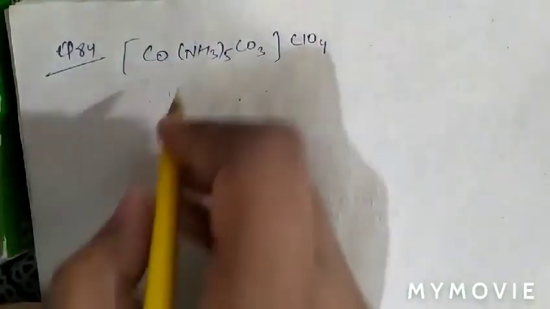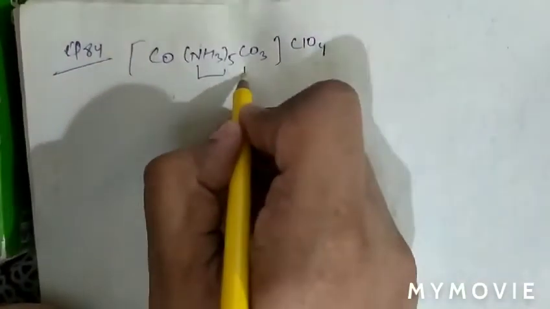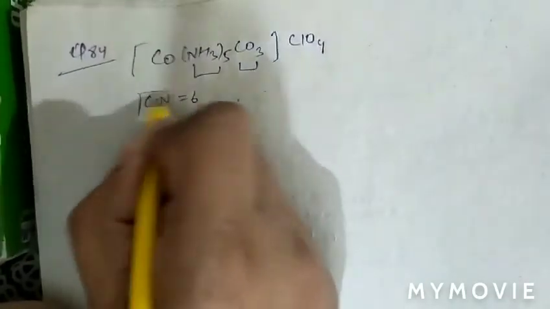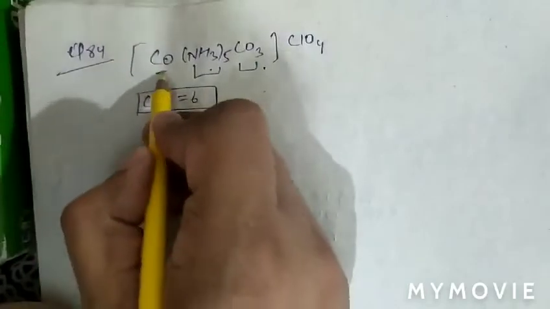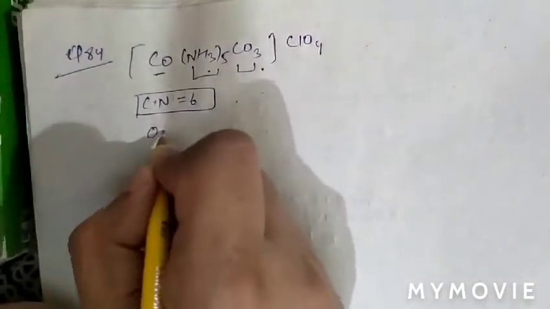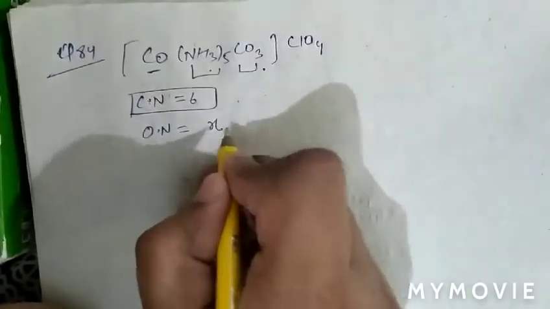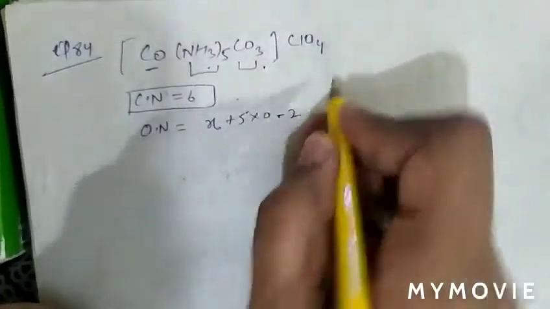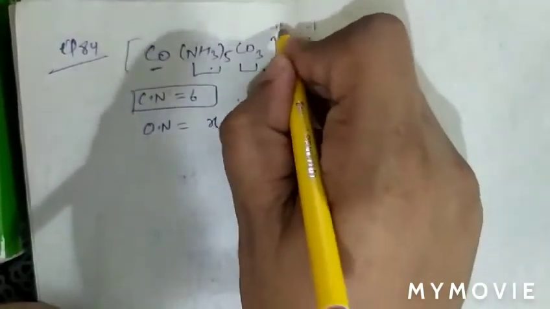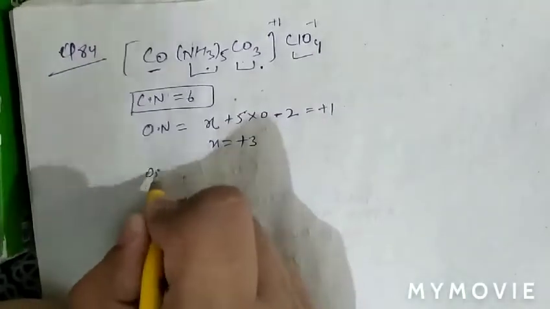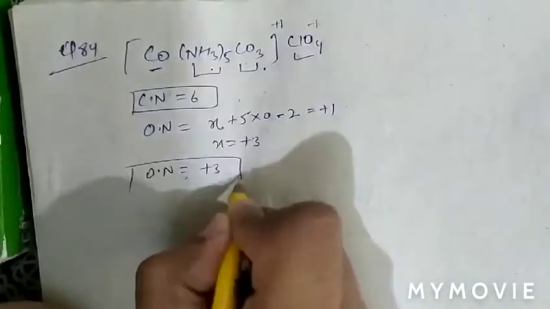As we can see, there are 5 ligands there and 1 ligand there, so the coordination number is 6. The number of ligands attached to the central atom is the coordination number. The oxidation number will be X plus 5 into 0, carbonate carrying -2, while ClO4 carrying -1, therefore it is +1, so X equals +3. So the oxidation number will be +3.